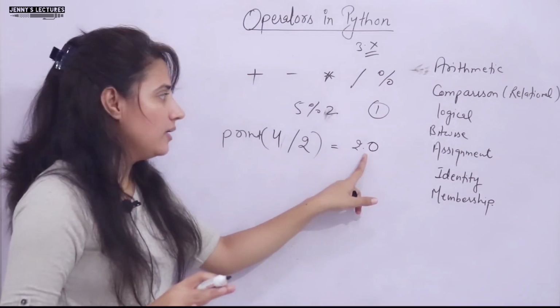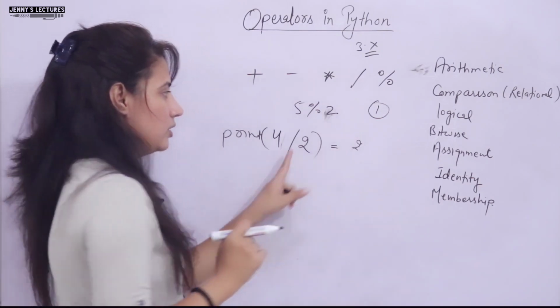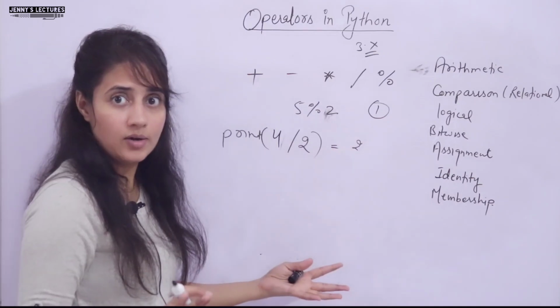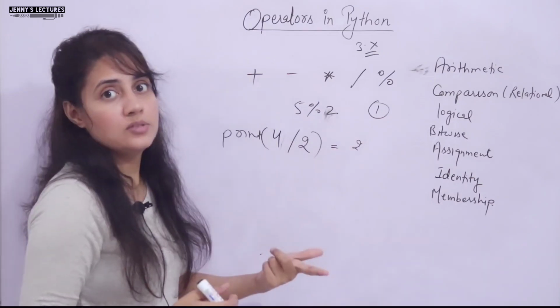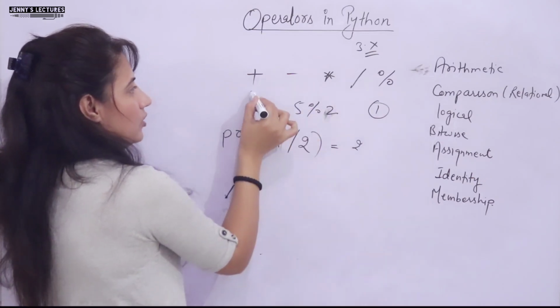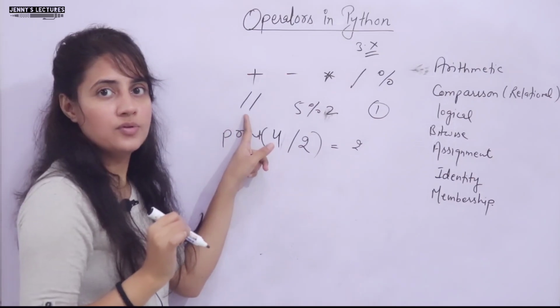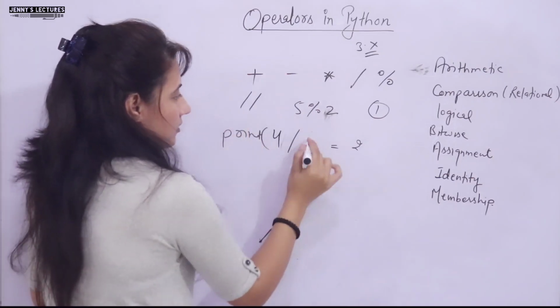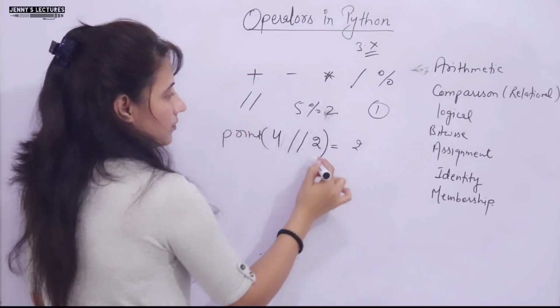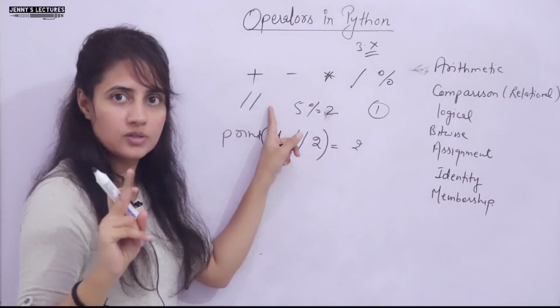Now if you want to get an integer value, I want to get only 2 because it divided cleanly, you can use floor division. One more operator is there. Floor division you can represent with double slash. So if I write 4 floor division 2, now it will give me 2. Okay, this is floor division.